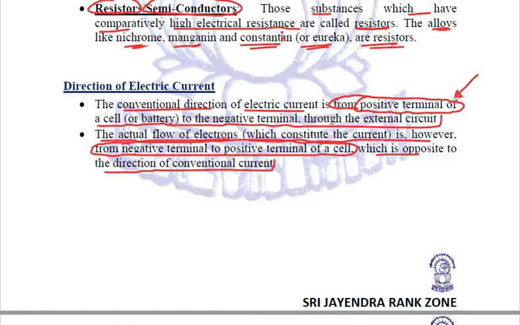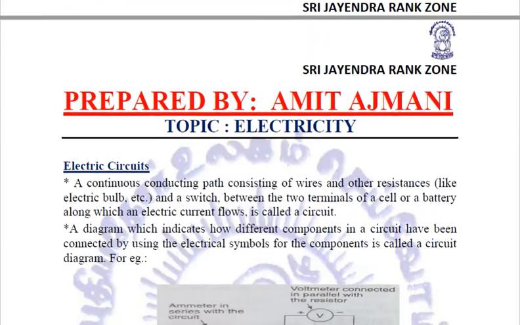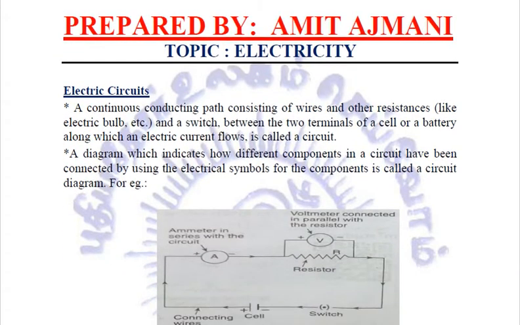So now let's talk about electric circuits. What exactly is meant by an electric circuit? An electric circuit is a continuous conducting path consisting of wires and other resistances like electric bulbs, etc., and a switch, between the two terminals of a cell or a battery, along which an electric current flows. This is called a circuit.